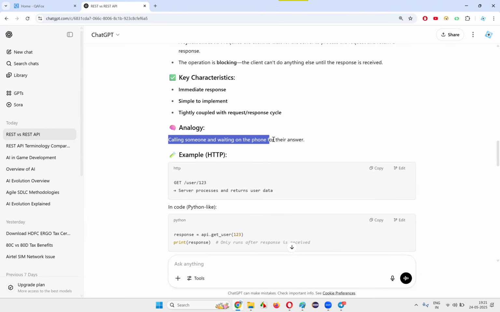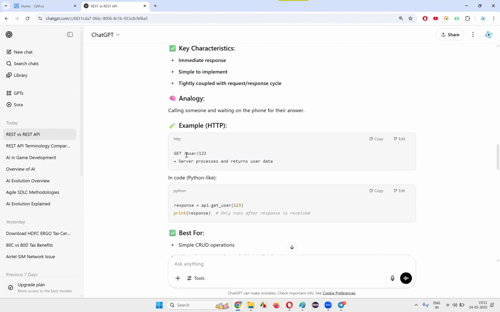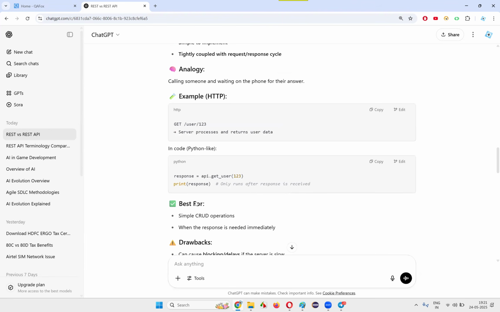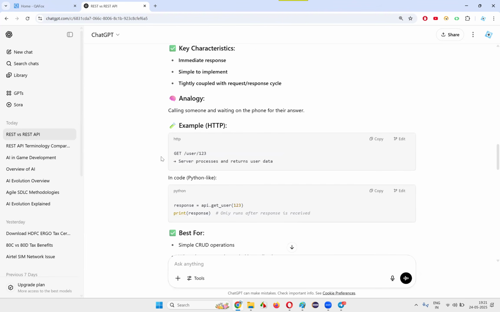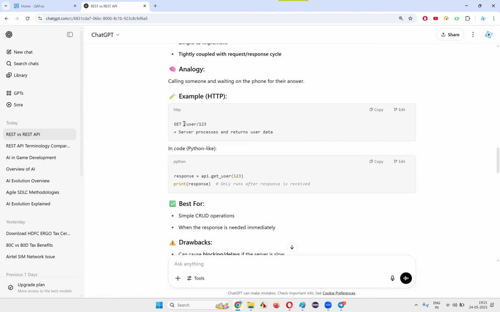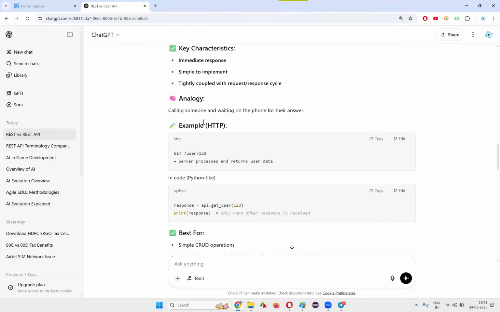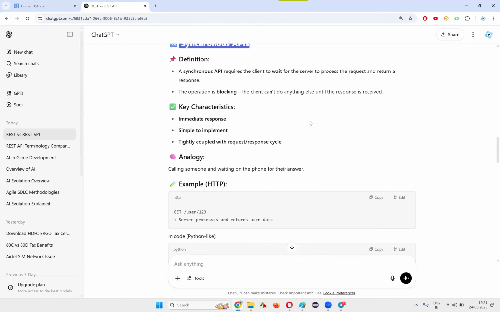Calling someone and waiting on the phone for their answer is a real-world example of a synchronous API. Like if you want to get the list of users, you send a get users list request, and then you immediately get a response with the list of users. That is an example of a synchronous API.